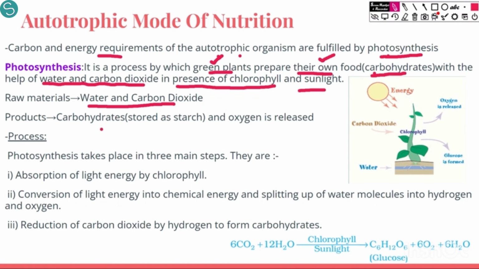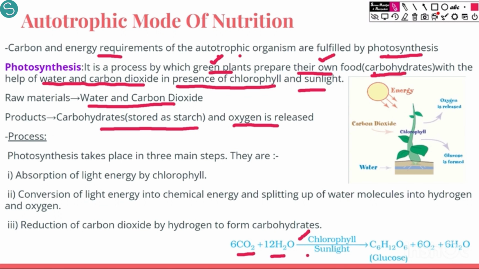Then the product which we get is carbohydrate, which is stored as starch in the plant body, and oxygen, which is liberated in this reaction. You can see the reaction over here. Very important equation, you must learn this equation. So, carbon dioxide, which is CO2, with water in the presence of chlorophyll and sunlight.